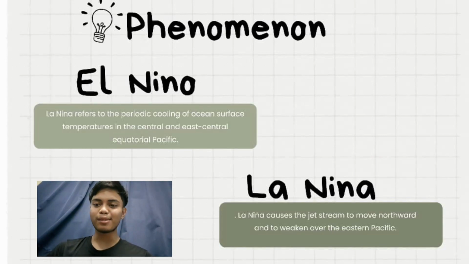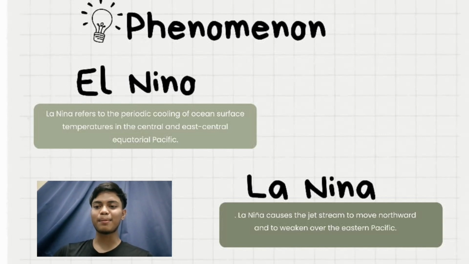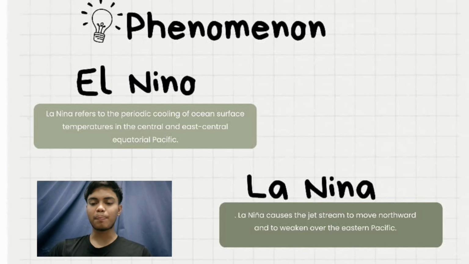It now refers to the periodic cooling of the ocean surface temperature in the central and east central equatorial Pacific. La Nina causes the jet stream to move northward and to weaken over the Eastern Pacific.